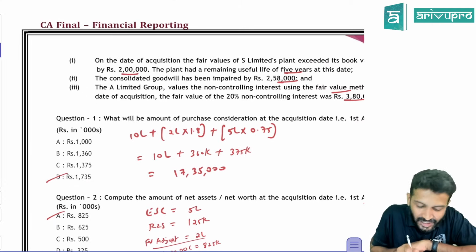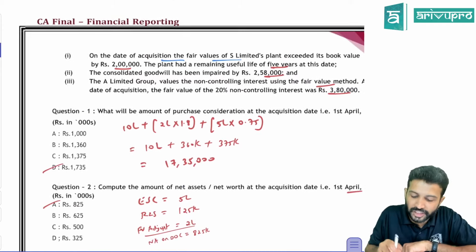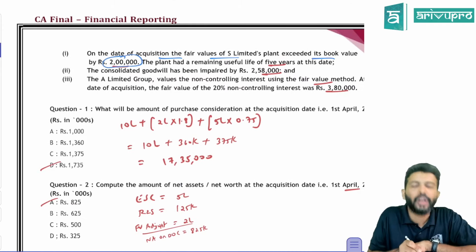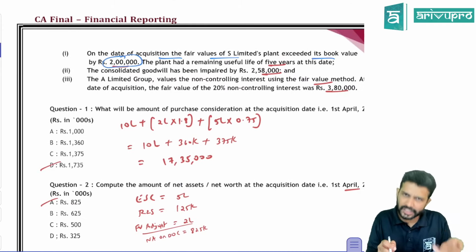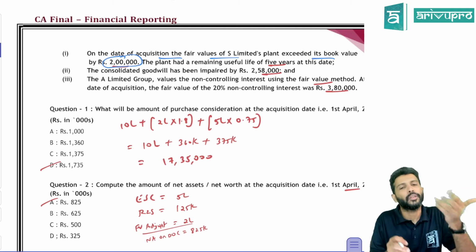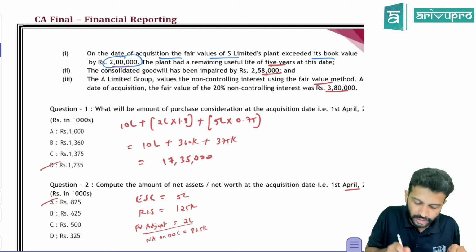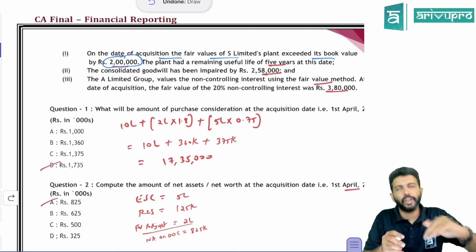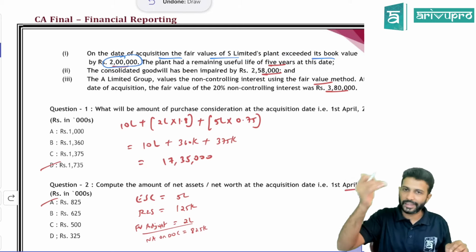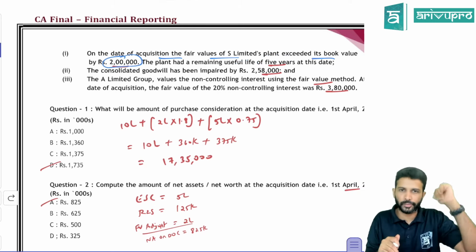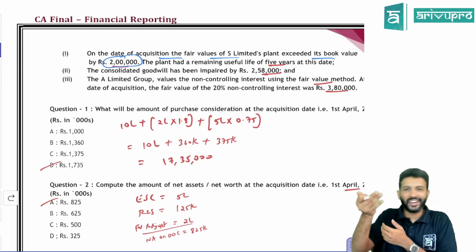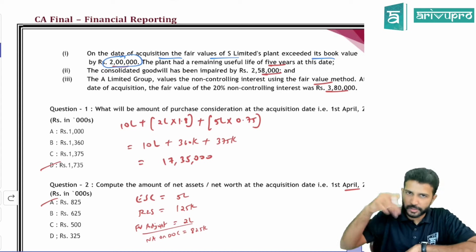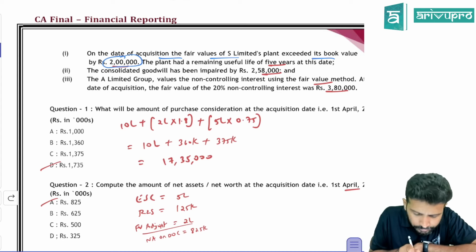Okay, same it is. On the date of acquisition, the fair value of the subsidiary's plant exceeded book value by 2 lakh rupees. Fair value adjustment. Should we consider it? Yes, absolutely yes. Where? For the net assets on the date of control calculation. Remaining useful life is 5 years. So due to this fair value increase, you will get some extra depreciation, which you have to consider under the analysis of profits. Post-acquisition profits we need to reduce this. All this we have done.